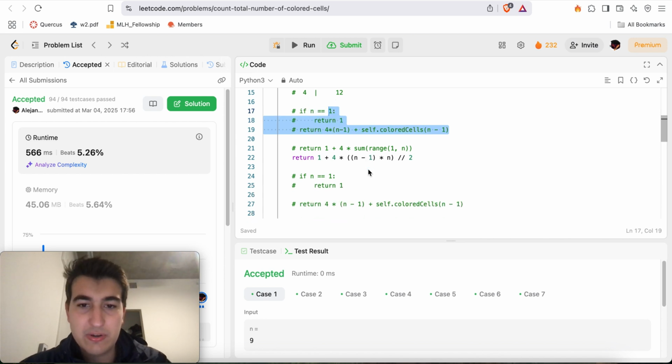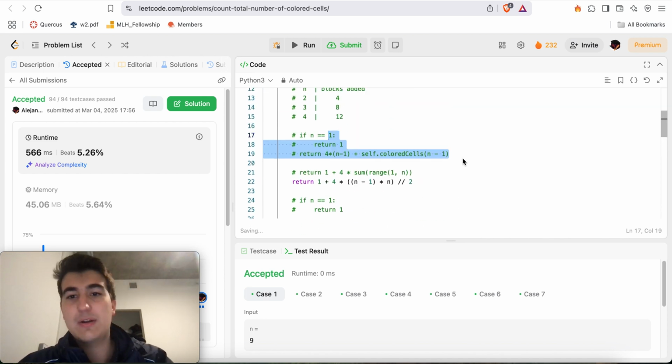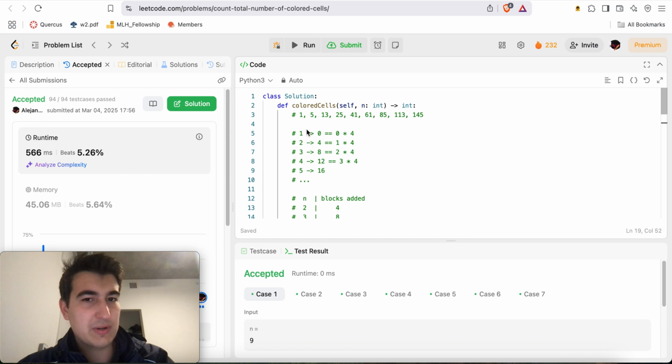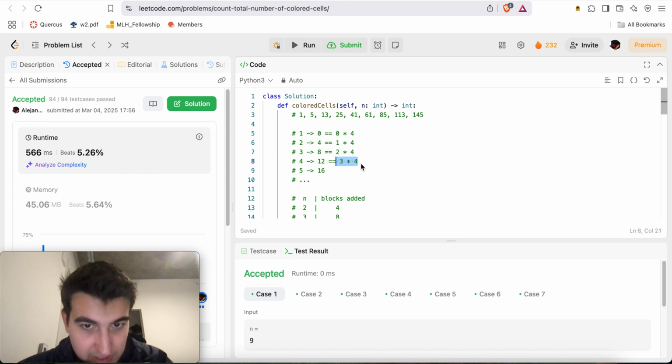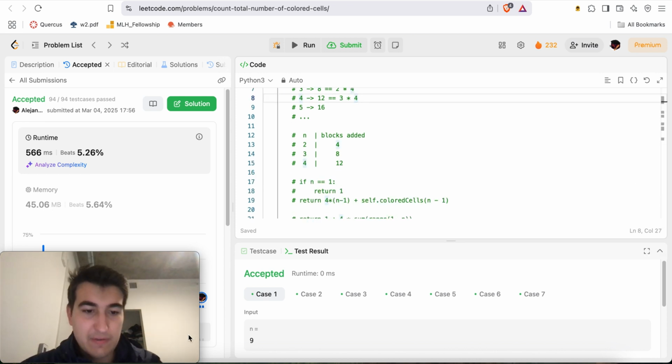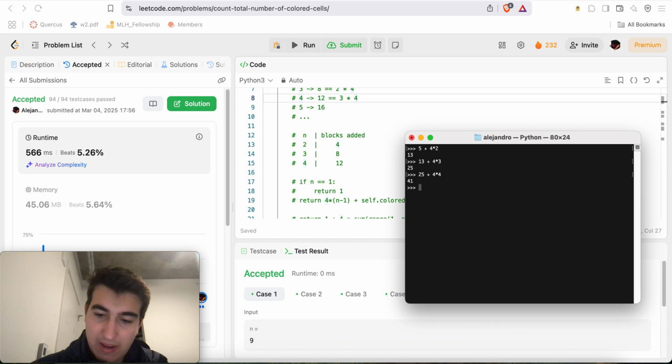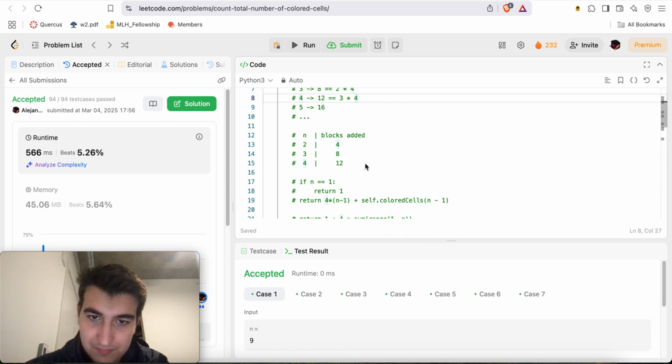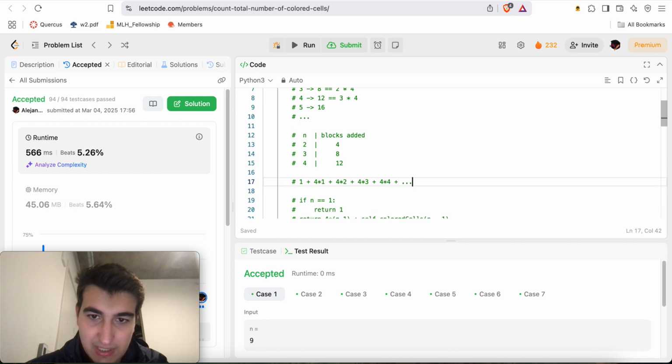And so here I was just like, okay, how can we do even better, right? And what I realized is, it's just going to be 1 initially plus 4 times 1 plus 4 times 2 plus 4 times 3 plus 4 times 4 plus 4 times 5, right? So it's essentially a sum where we're going to have 1 plus 4 times 1 plus 4 times 2 plus 4 times 3 plus 4 times 4 plus ..., right? Let me copy that on over. This is essentially what we're dealing with here.